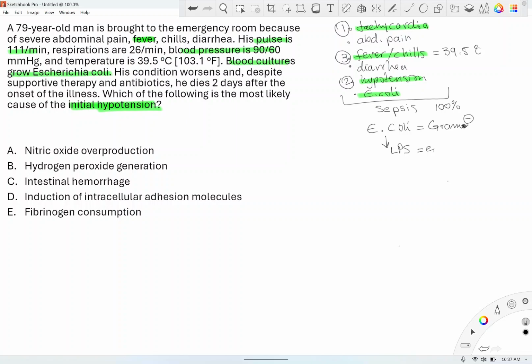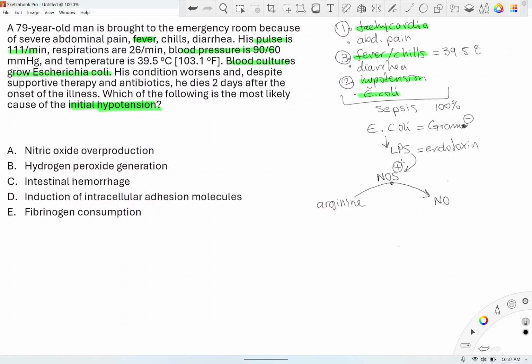Most of you are educated, you should know. Nitric oxide synthase is found in the endothelium, and this enzyme converts arginine into nitric oxide. So it makes nitric oxide from arginine. And who activates this enzyme? LPS, in this case the endotoxin LPS. I'll put a plus sign.